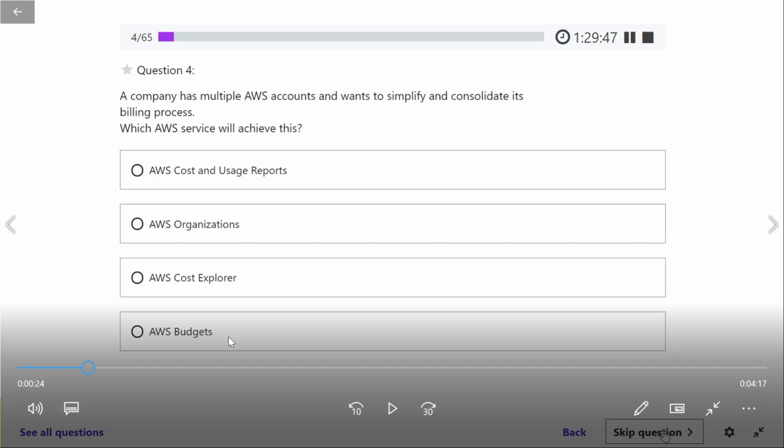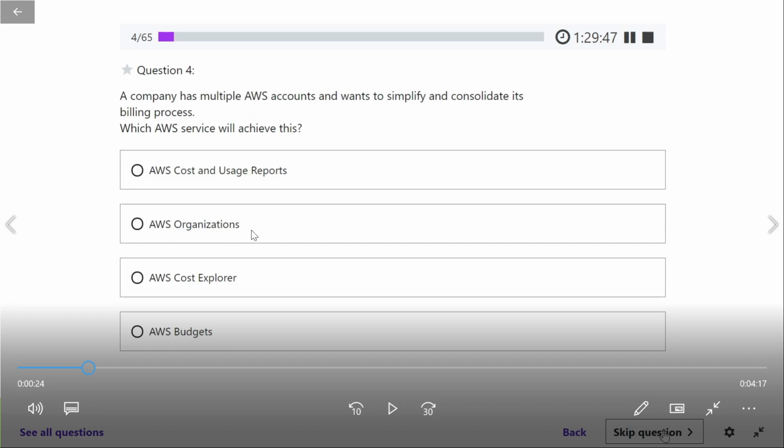A company has multiple AWS accounts and wants to consolidate this billing process. AWS Budgets? No, no, no. So the answer is B. I just told you, no?